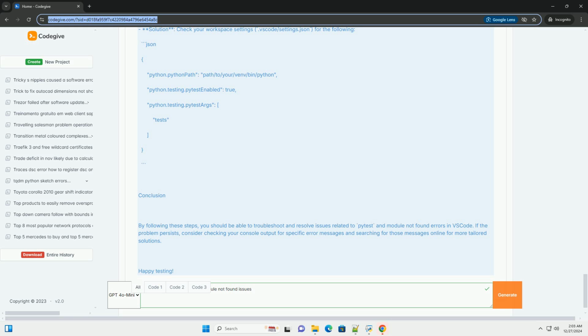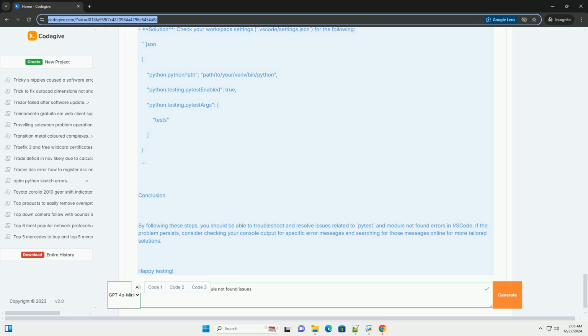Step 4. Running tests. 1. Open the terminal in VS Code. 2. Navigate to the root of your project, the directory above my_module and tests. 3. Run the tests with. If you encounter a module not found error, follow these troubleshooting steps.